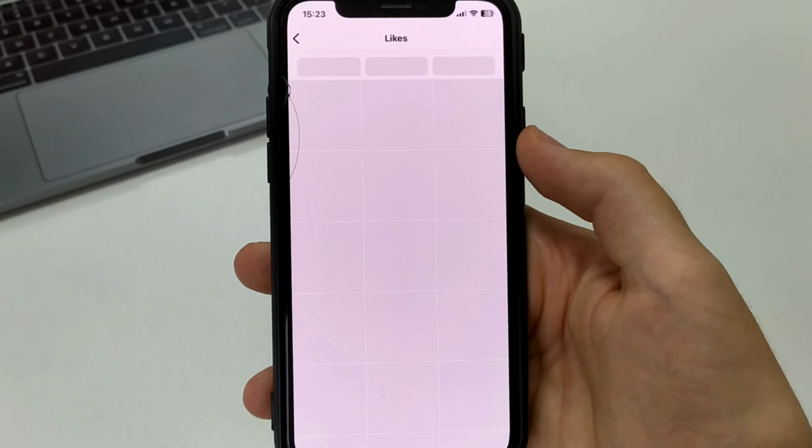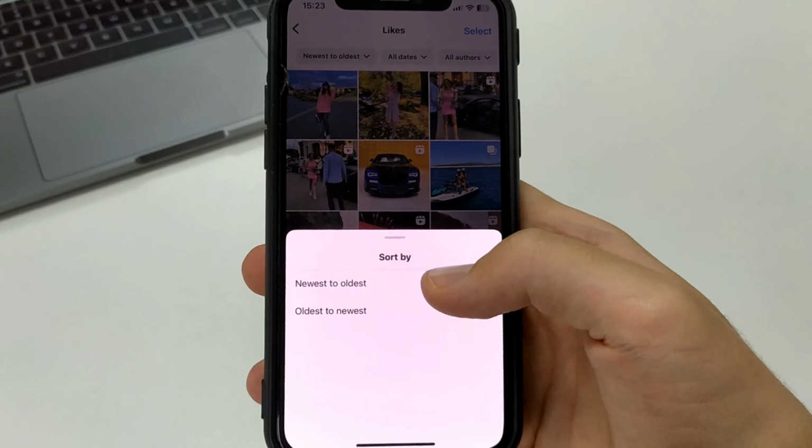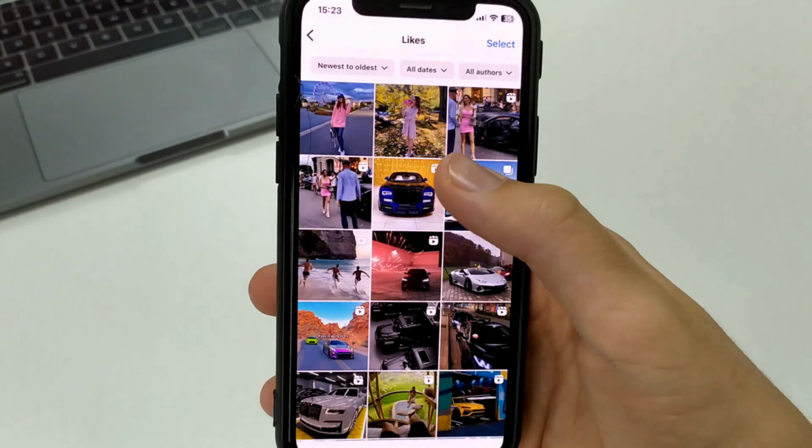We can see the newest likes or the oldest. We can also choose the period for a week, for a day, for a month, and for a year. And we can see some publications, video reels, where we have put likes. And if we don't like it, we can go and remove that like. And we can go to some other publication, and we can also remove a like, and that's it.